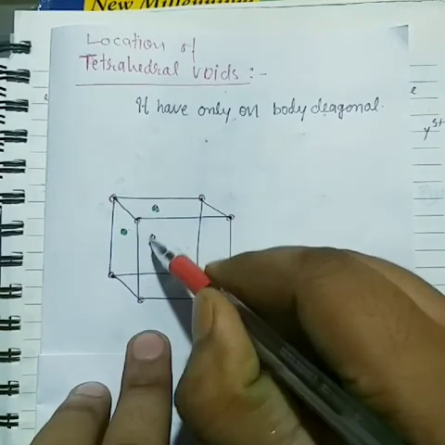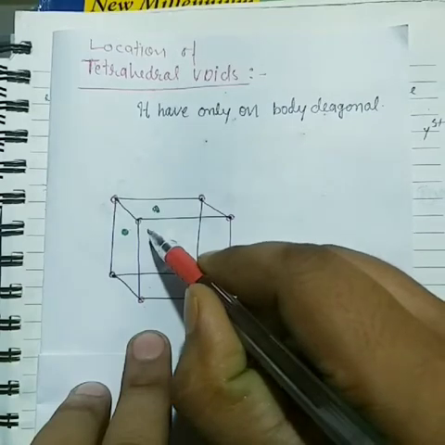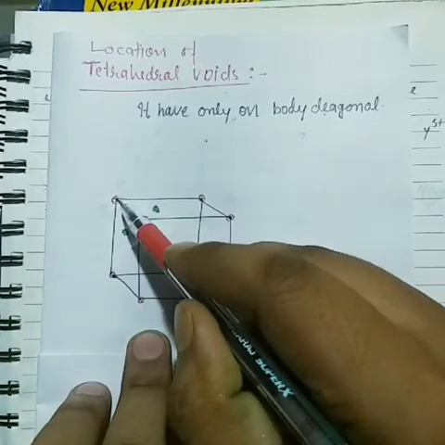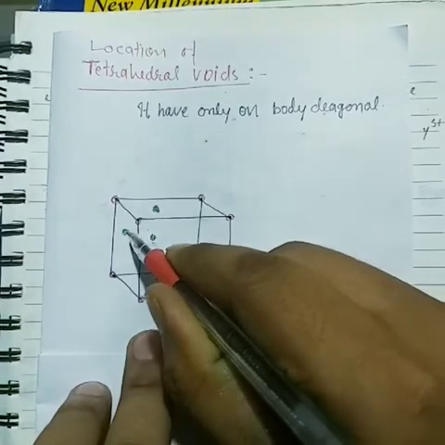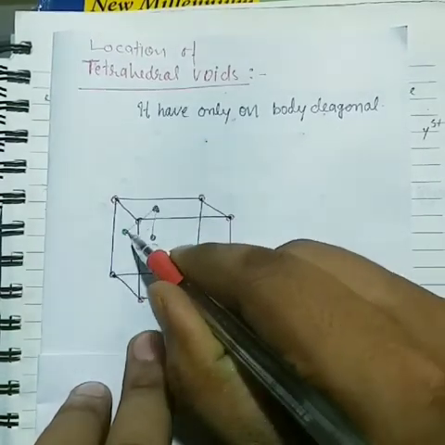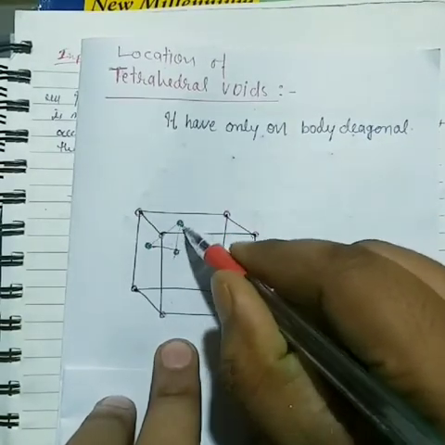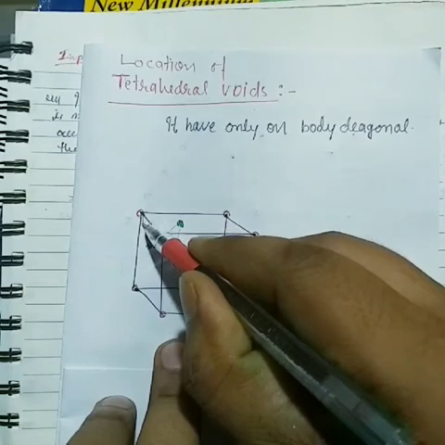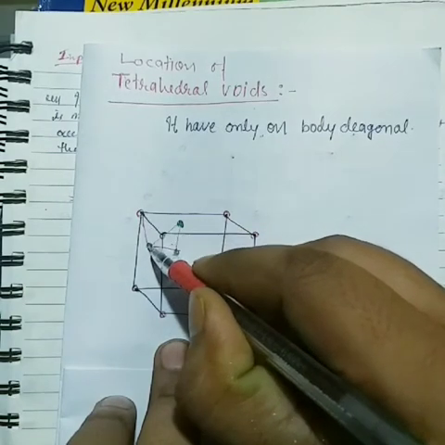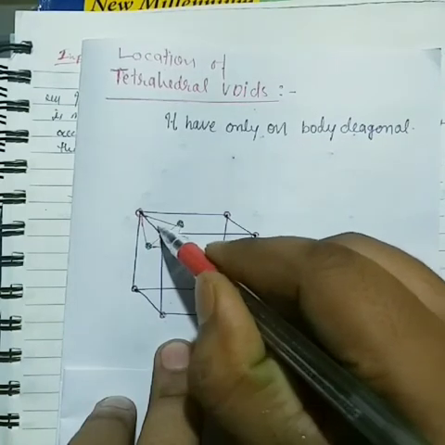Now here it is triangular, that means the first layer is triangular atoms. Now here is the second layer, and a fourth atom is connected. Now see, if I connect this particular atom, that means face. Now this corner atom is associated with this atom and also these atoms.